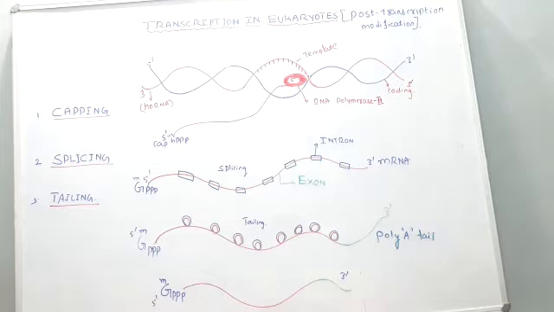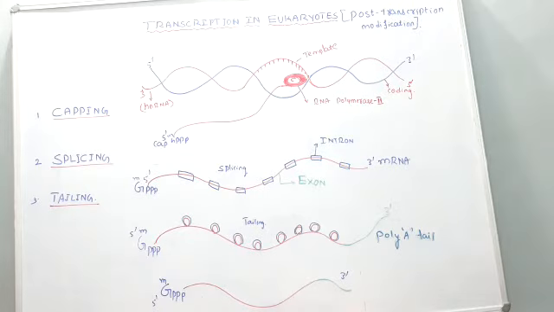So what are the steps involved in the transcription in case of eukaryotes? As you can see here, there are three steps it is following. One is capping, second is splicing, third is tailing. Since we know the DNA is made up of a double helical structure whose polarity is 5' to 3', 3' to 5', in the first step capping is going to occur.